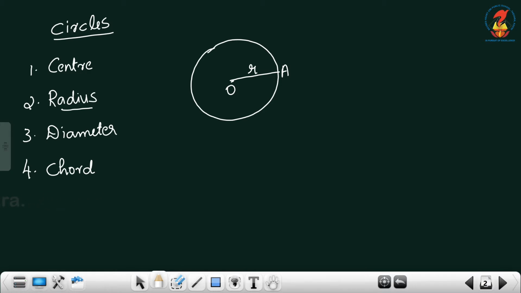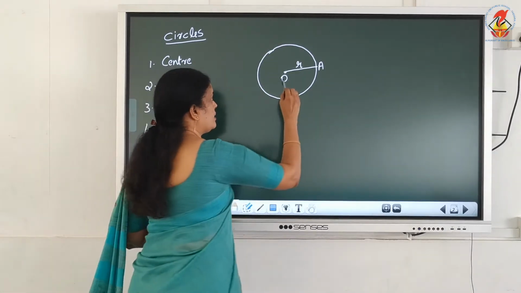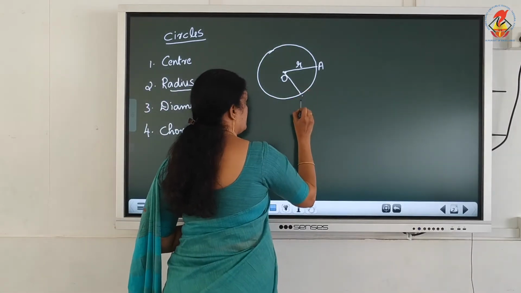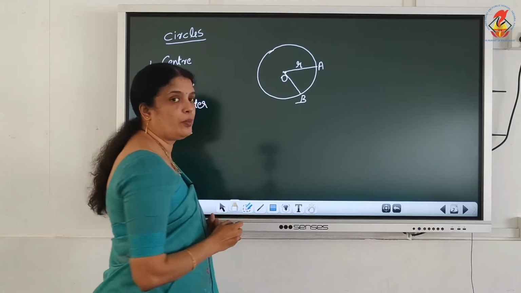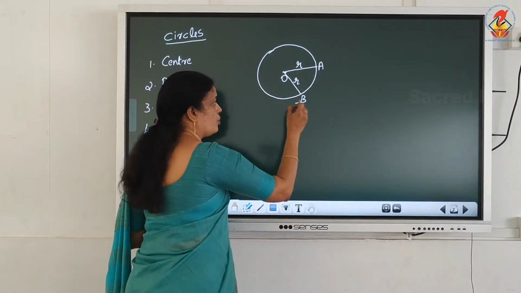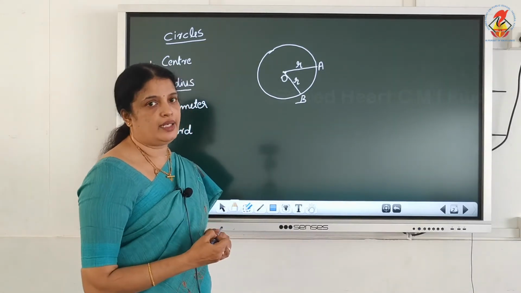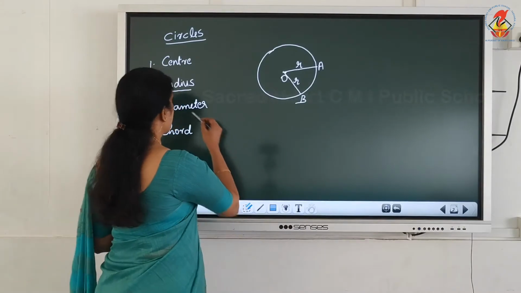Here, this circle has infinite number of radii. Okay, this is another radius. OB is another radius. It's also r. Okay, OA and OB are equal in length. All the radii have equal length. Okay, next one, diameter.